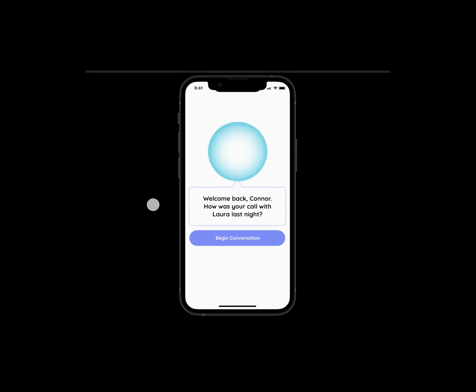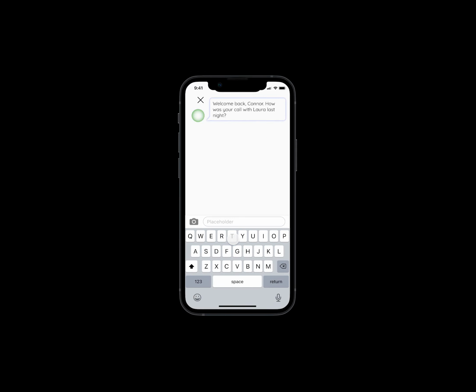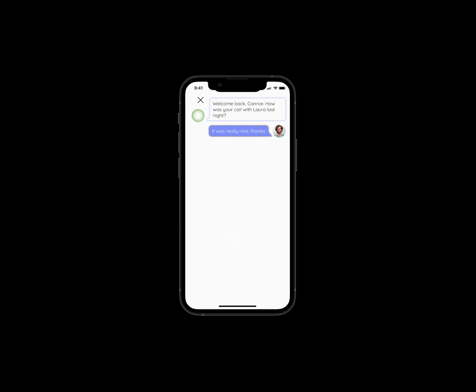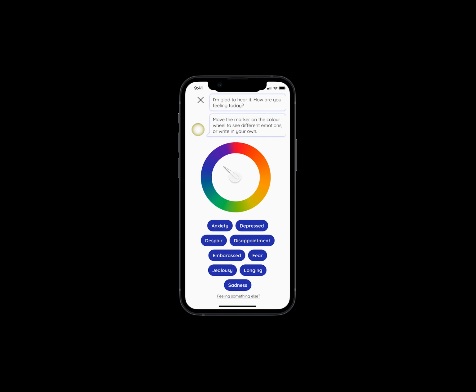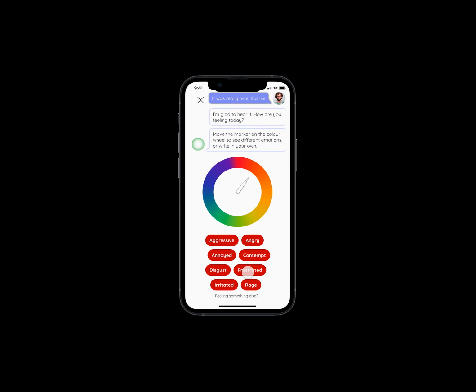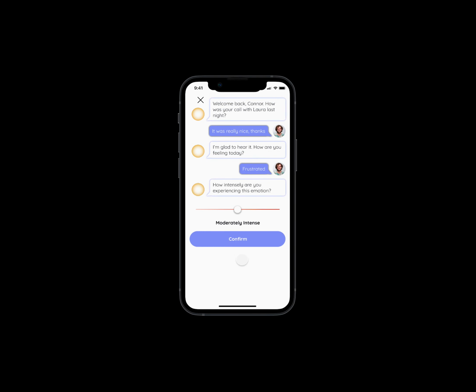We next find Connor returning to the app the next day. Kara firstly asks a question in response to the event he scheduled the previous day, before moving to the daily emotional check-in. Today, Connor feels frustrated with his academic progress, so Kara makes suggestions that will help him feel more organized and productive.